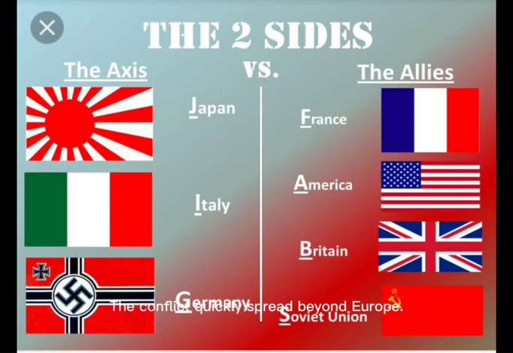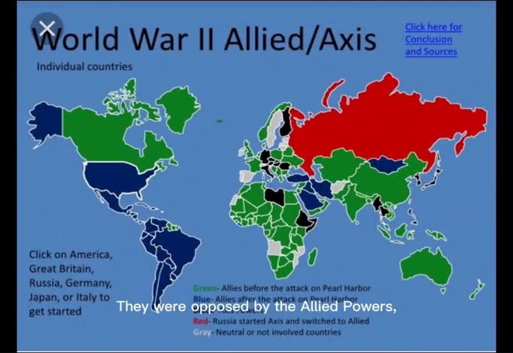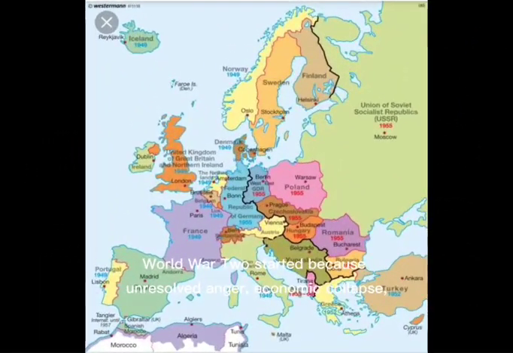The conflict quickly spread beyond Europe. Germany, Italy, and Japan formed the Axis powers. They were opposed by the Allied powers, including Britain, the Soviet Union, and later the United States. World War II started because unresolved anger, economic collapse, and aggressive expansion were ignored for too long. The war reshaped borders, societies, and the future of the world.